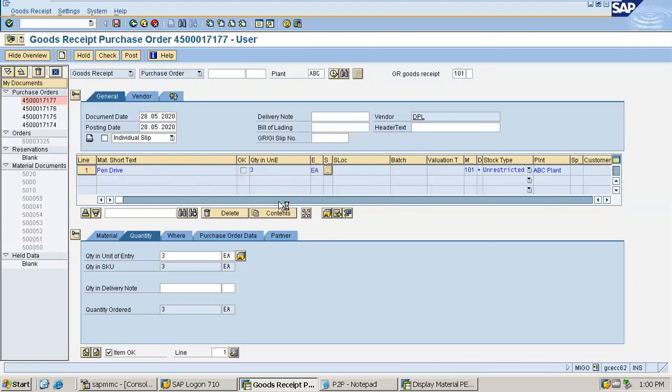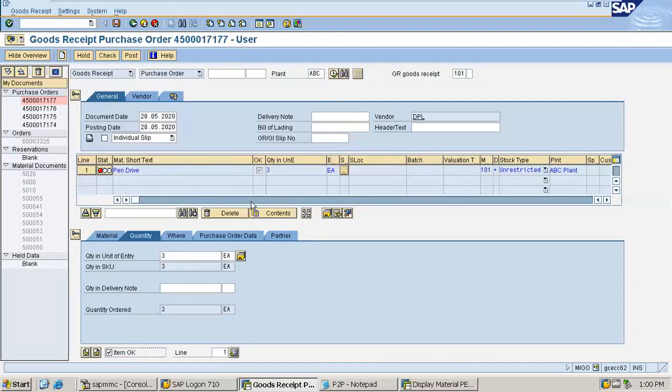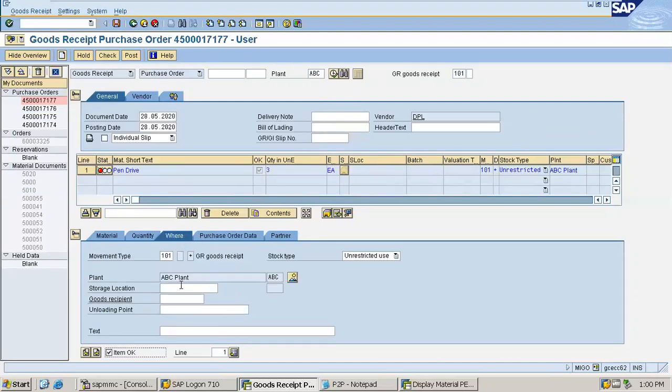If it is okay, then I'll be posting the transaction and the document will be posted, and here the material document would be posted. Material document is this only, and in the background accounting document will also be posted. Here the accounting entry will be posted, and in purchase order there was no such accounting entry. Enter storage location. It is asking for the storage location. Now I have to give the storage location.